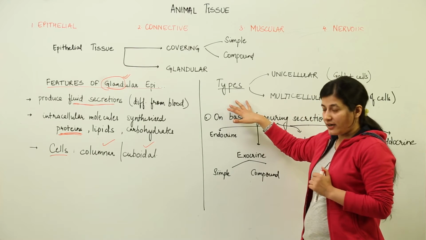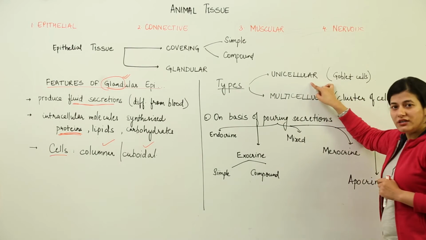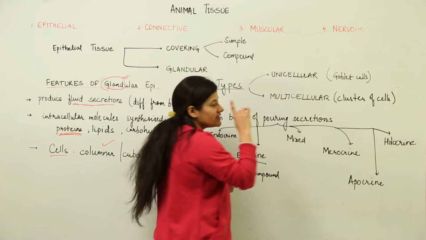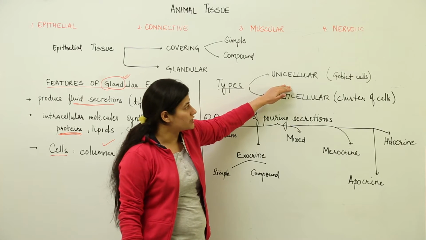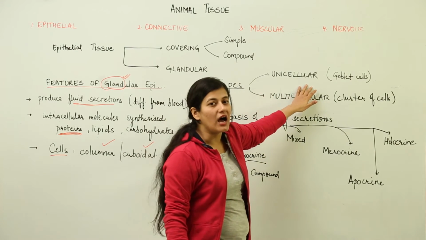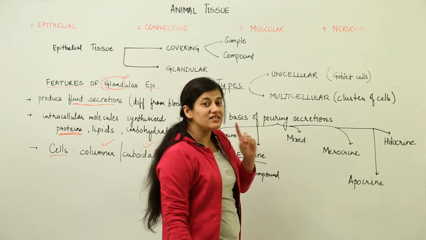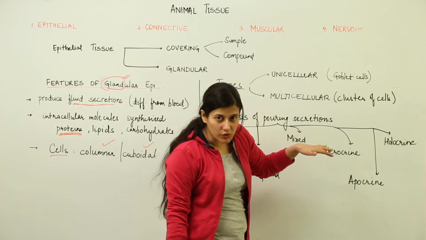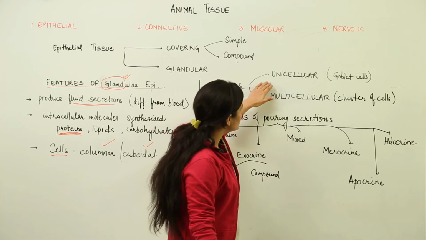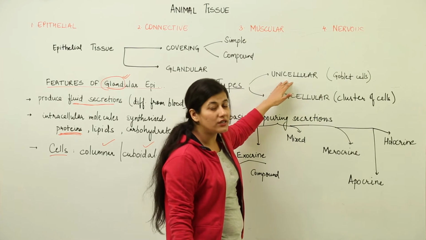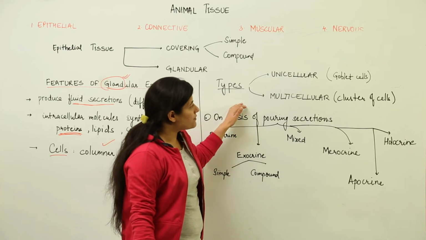What are the types of glandular epithelium on the basis of cellular composition? First is the unicellular glandular epithelium. Please pay attention that a single cell gives secretions which are useful for various physiological functions. As you might have heard, inside our stomach there are cells which secrete digestive juices or the gastric juices. Those are single cells and their secretion is thrown into our alimentary canal basically. So those types of cells are known as unicellular glandular epithelial cells and they form the glands. They are unicellular.